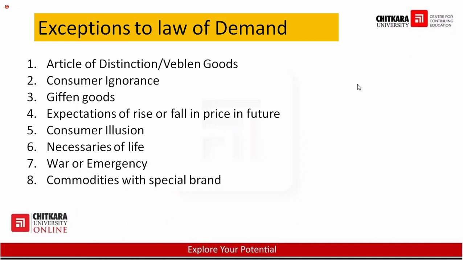Fine. The fourth is the expectation of a rise or fall in prices in the future. If you know that in the future the price of the product will increase or decrease, even then the law of demand will not work. For example, the price of the product is okay, it is not very high, and the people like the product, they want to purchase it.